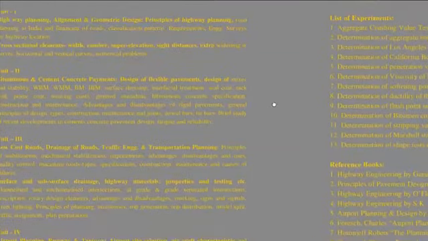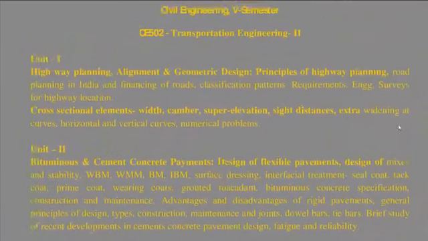In the first unit, as you can see on the screen, we are going to have the basic idea of how a highway is planned, what different surveys are required for highway location, what the different patterns of road are, and how the financing for roads is carried out.